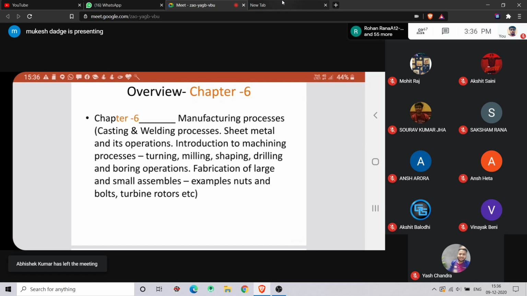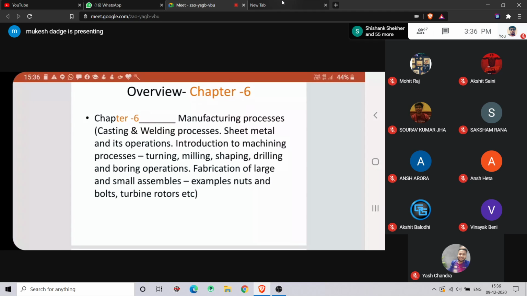Machining processes are turning, milling, shaping, drilling, and boring operations, right? Turning is nothing but, if you have a shaft and you turn it, you will get a reduced shaft. Suppose you have a 25 diameter rod and you have to convert it into 20, so you have to remove 5, and to do that you have to turn it.